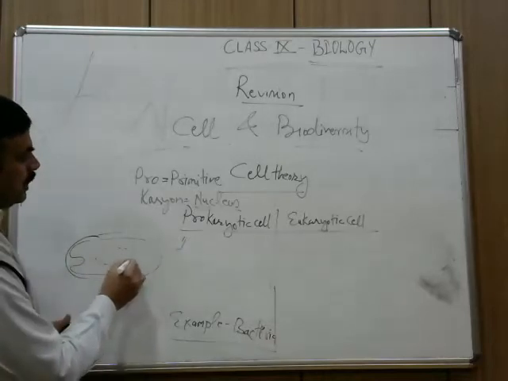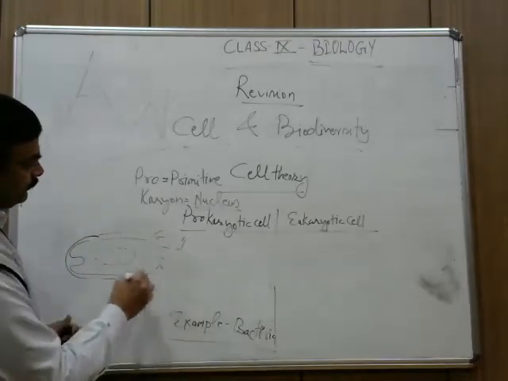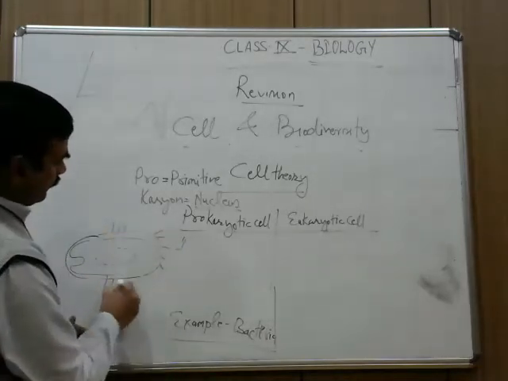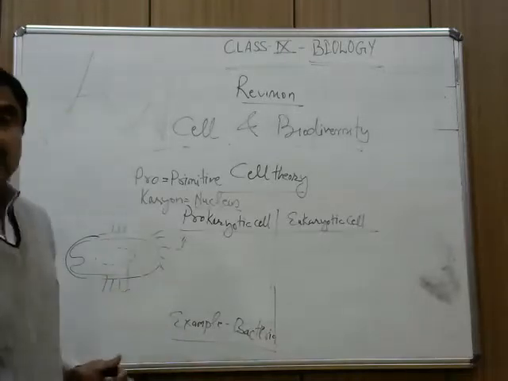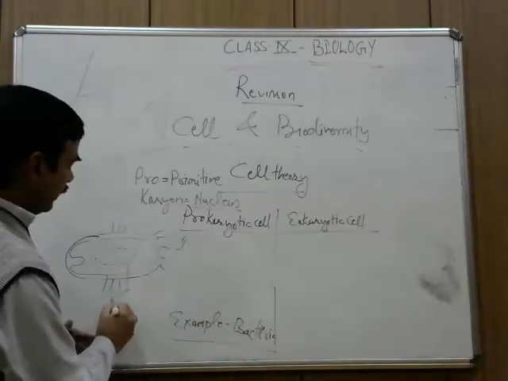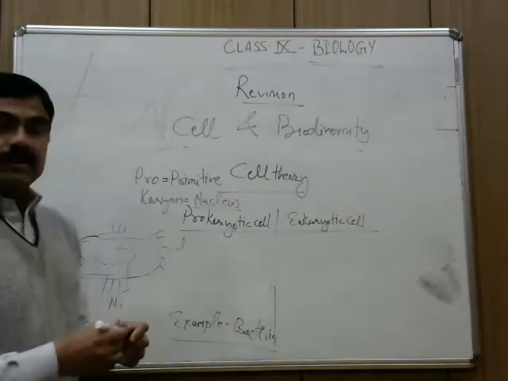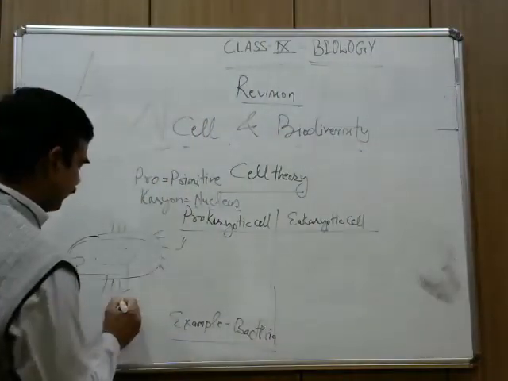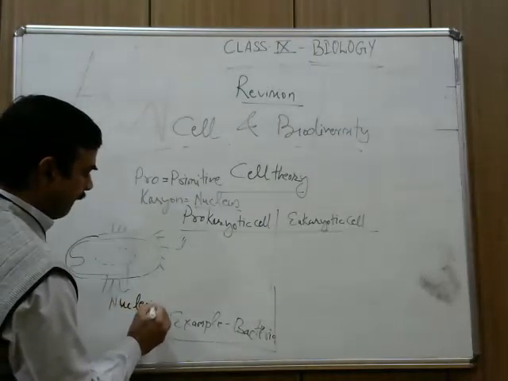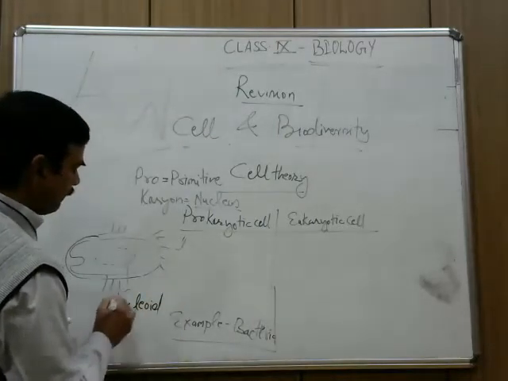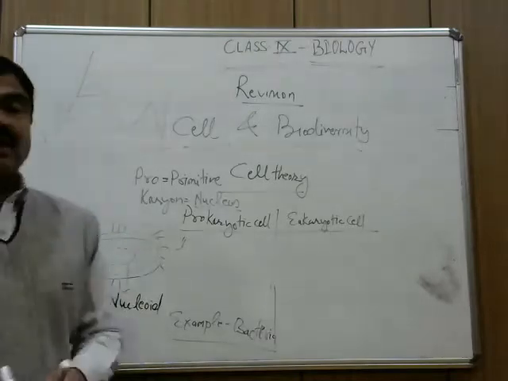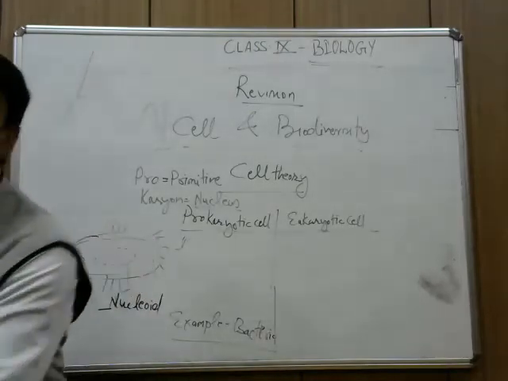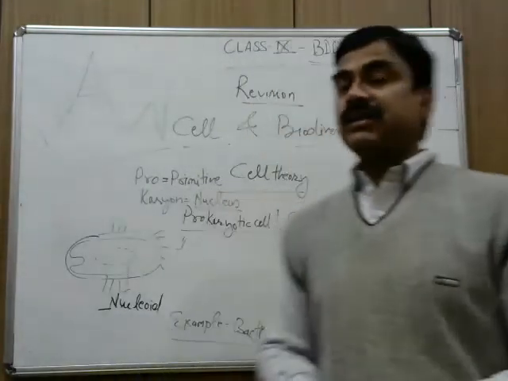there is no developed nucleus. This is nucleoid. If the nucleus is well developed, covered by the nuclear membrane, that is called a well developed nucleus.